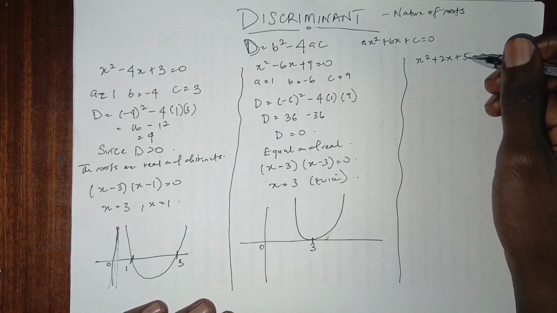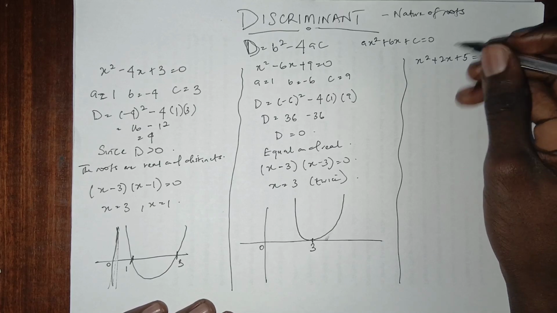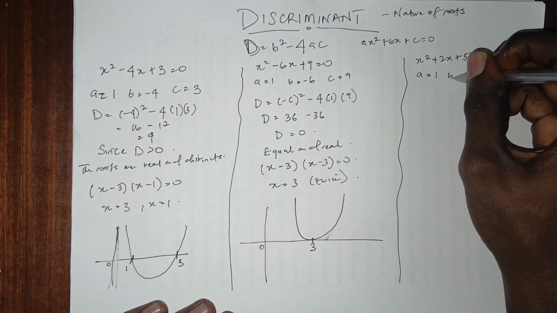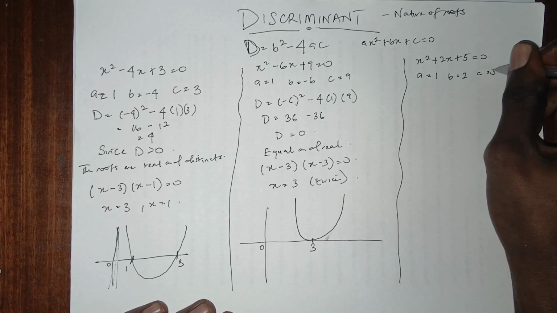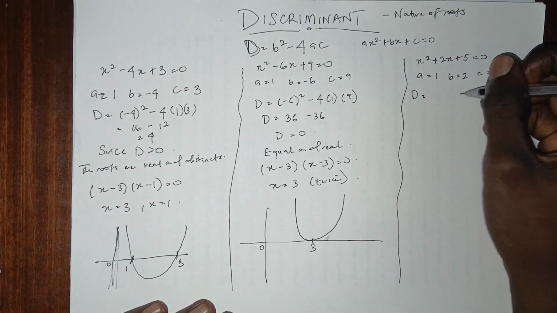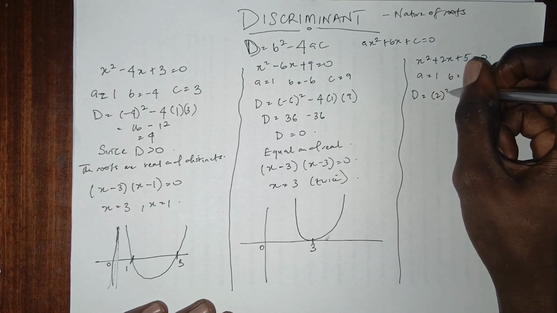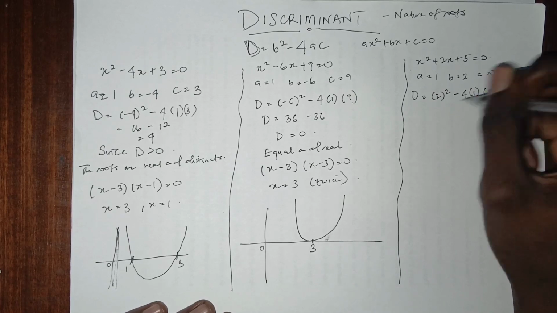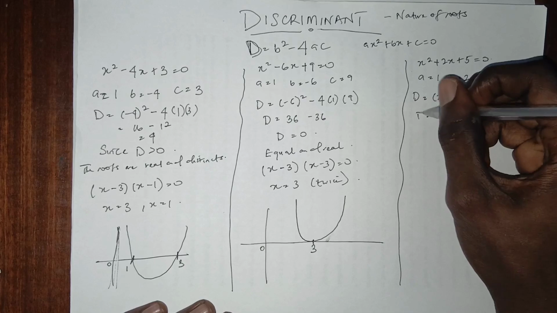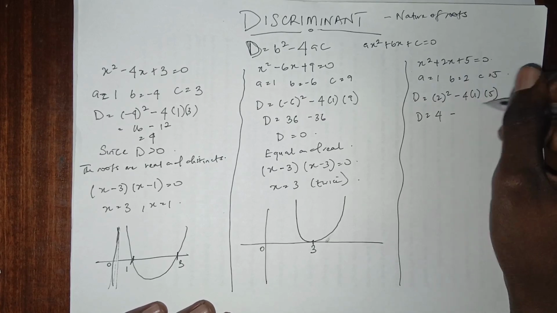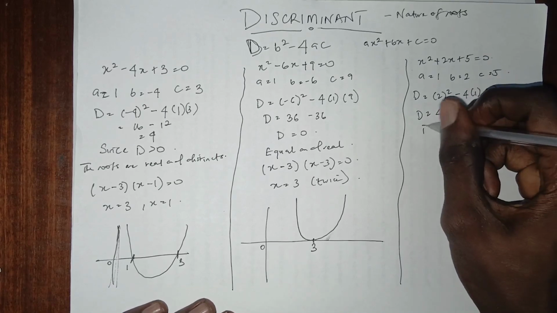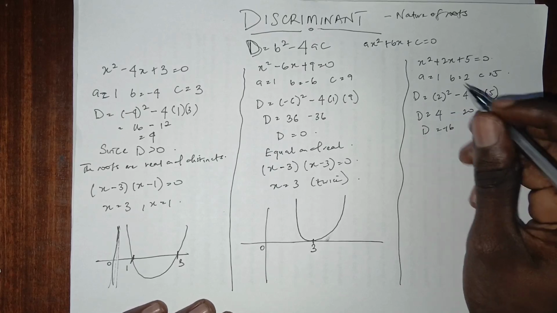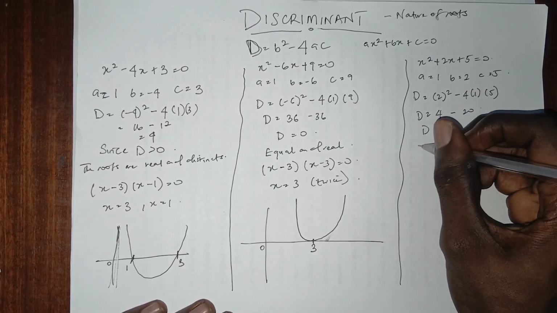Then to solve this now as well, using the same thing, we have a is equal to 1, b equals 2, c equals 5, right? So you have D equals what? b squared minus 4 times 1 times 5. So you have D equals 4 minus, let's say, 20. So D is 4 minus 20 here, which is negative. So the roots here are imaginary.